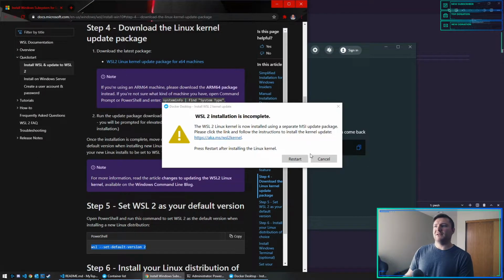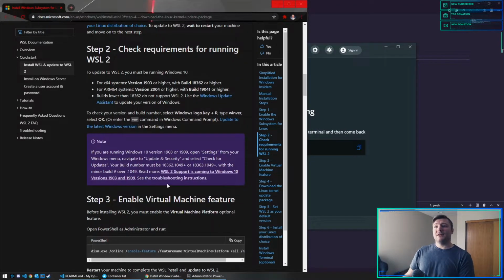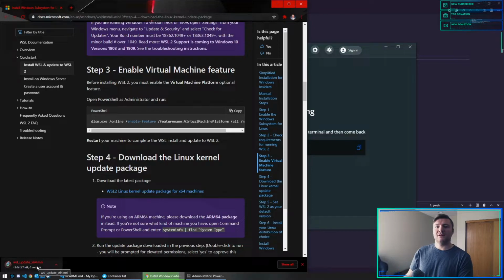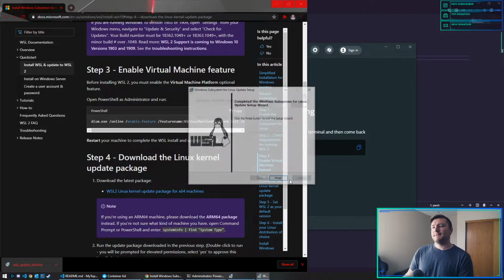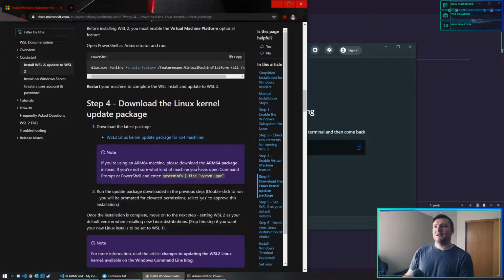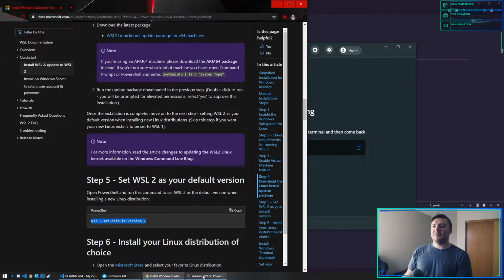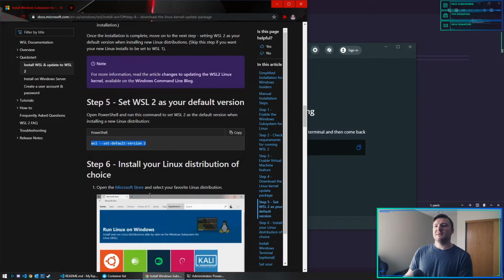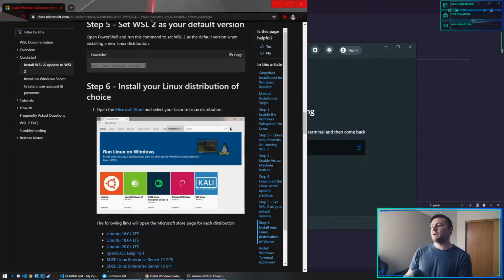Oh, okay, so I have to, okay. Step 3, enable virtual machine, yep, obviously. Okay, I'll have to download this quick. Done. Let's run it. This doesn't just work out of the box. Come on. Okay, I already set the version, but that was before I ran that. So let's redo that. Cool. Step 6. I don't think I need to install any of that. Restart Docker.